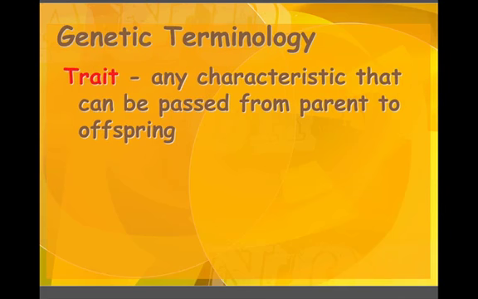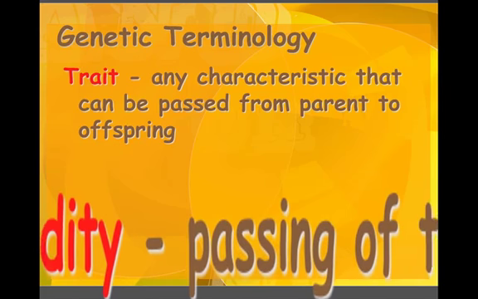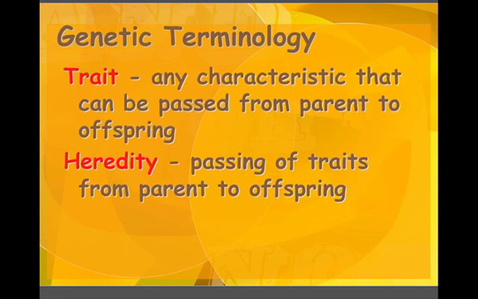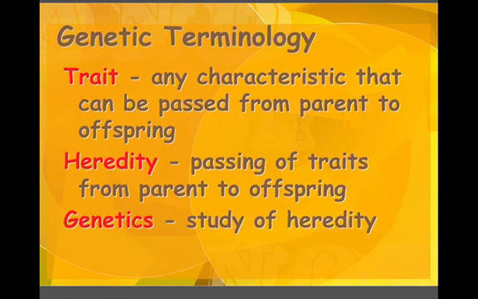First vocabulary word is trait, and a trait is any characteristic that can be passed from parent to offspring, whether it's eye color or hair color. Those are traits. Heredity is the passing of traits from parent to offspring, and genetics is the study of heredity. So these are key terms which you need to remember.